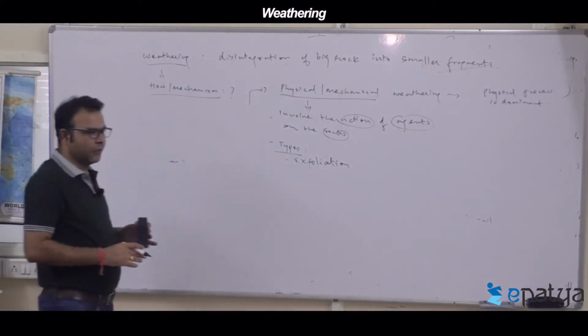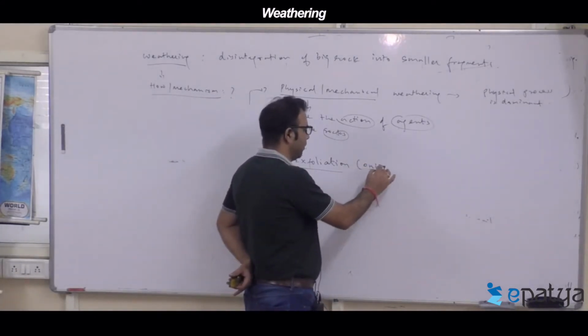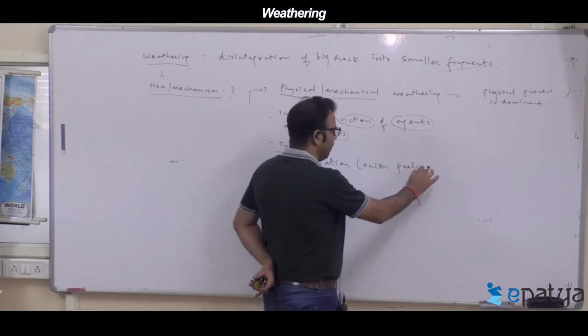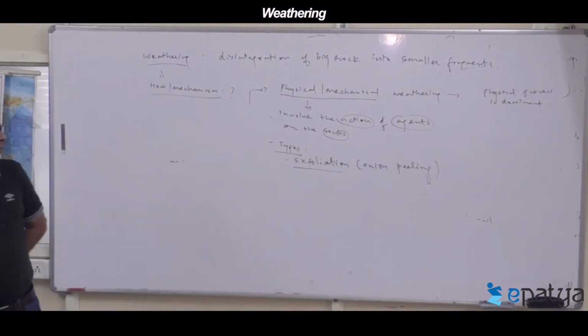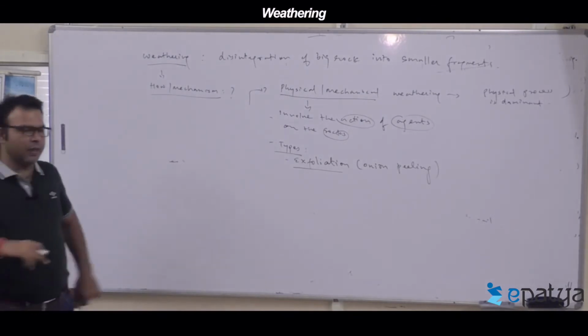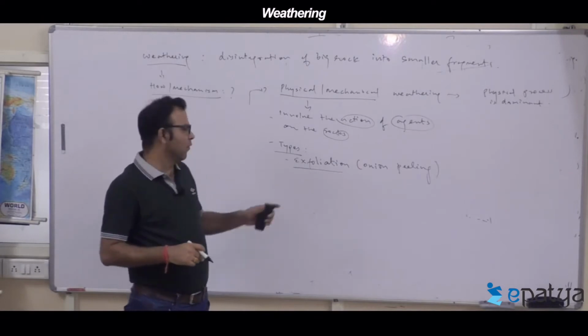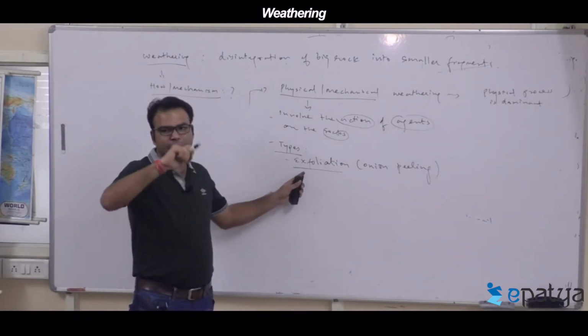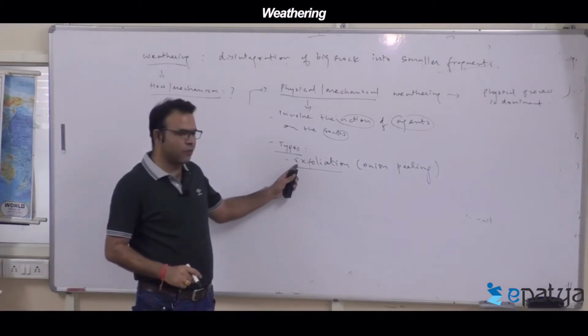Exfoliation means an onion-peeling type of situation, layer by layer, the way an onion is peeled, the rocks are removed layer by layer. That is called exfoliation.